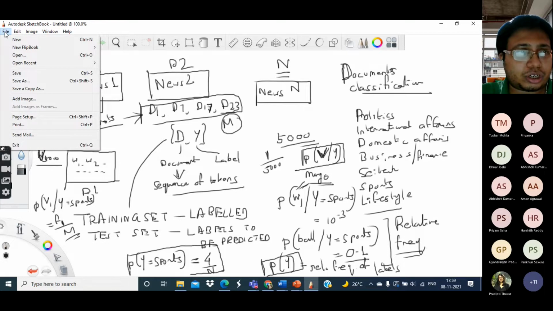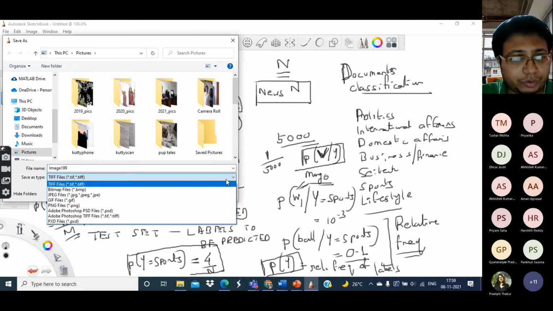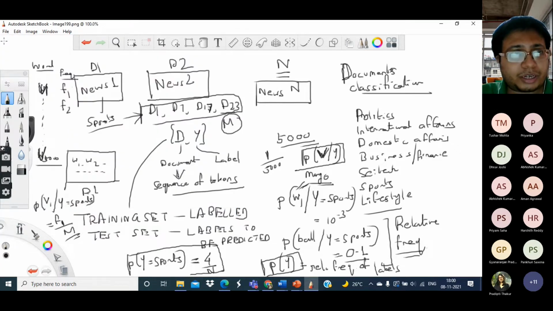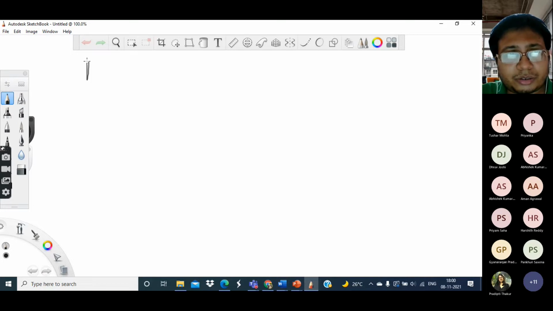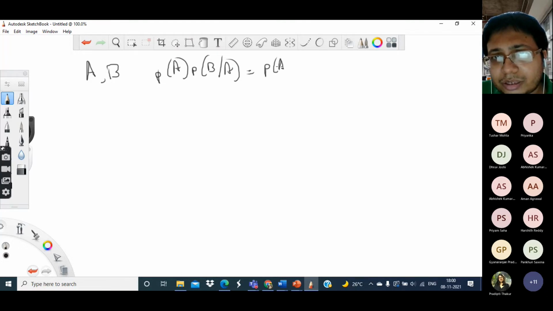How? To understand that, we have to take the help of Bayes theorem, or as they say, we have to do Bayesian analysis. What is the Bayes theorem? We are all familiar with it. Bayes theorem says you have two random variables a and b, and P of a times P of b given a is equal to P of a given b times P of b. This is Bayes theorem.